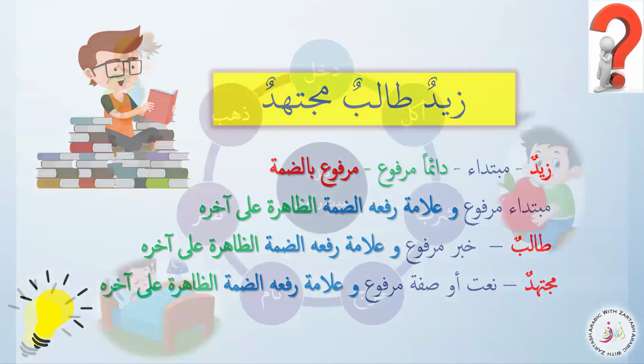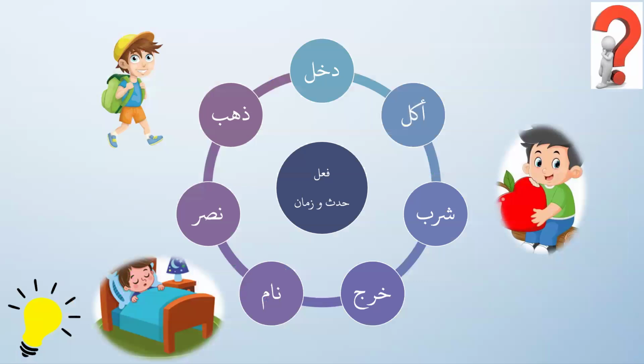As we were learning about fi'l, that fi'l has the hadath and zaman, you can say it is what action is taking place and when the action is happening. So this is all about hadath and zaman. We see lots of fi'l like dakhala, akala, sharaba, kharaja, nama, nasara, zahaba.